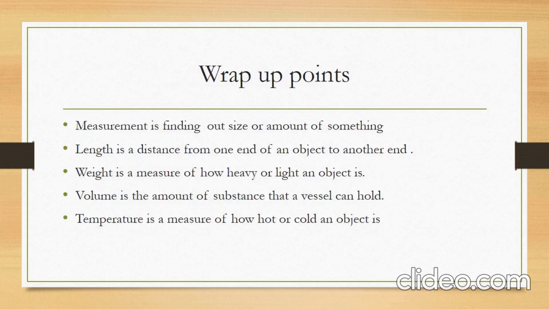So children, in this lesson you have learned that measurement is finding out the size or amount of something. Length is the distance from one end of an object to another end. Weight is a measure of how heavy or light an object is. Volume is the amount of substance that a vessel can hold. Temperature is a measure of how hot or cold an object is.